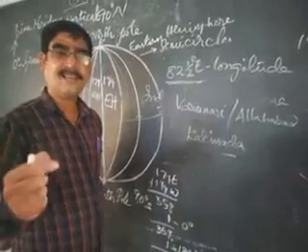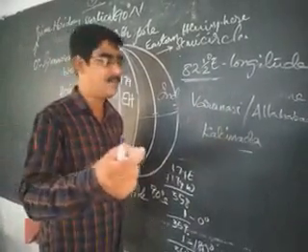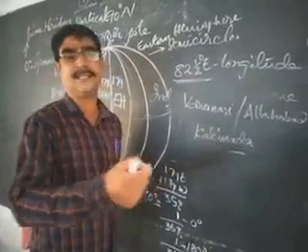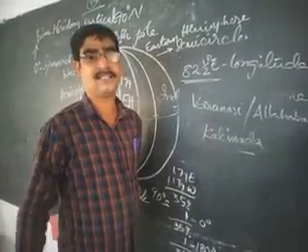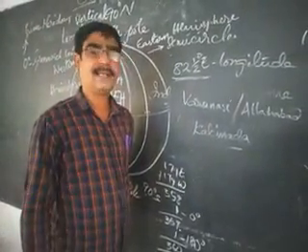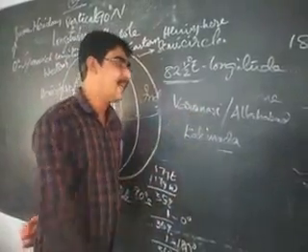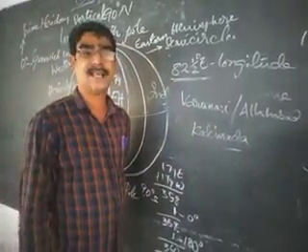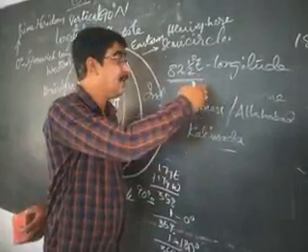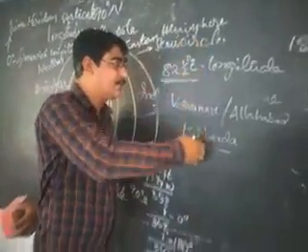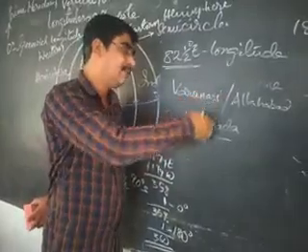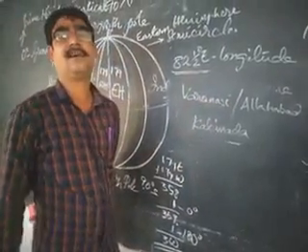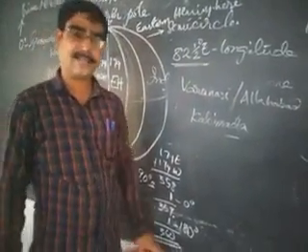That's why there is only a 1 minute or 1.5 minute difference from the Indian Standard Time. That's all. There is no such large variation. But anyway, Kakinada's time is the Indian Standard Time. 82.5 degrees east longitude is passing through Allahabad and Kakinada in Andhra Pradesh. Thank you very much.